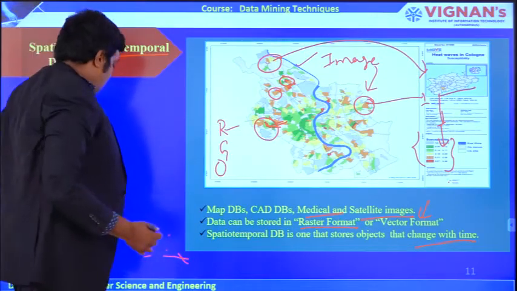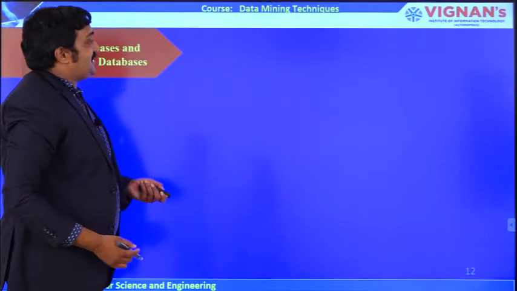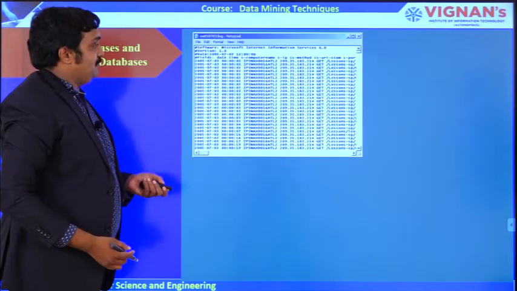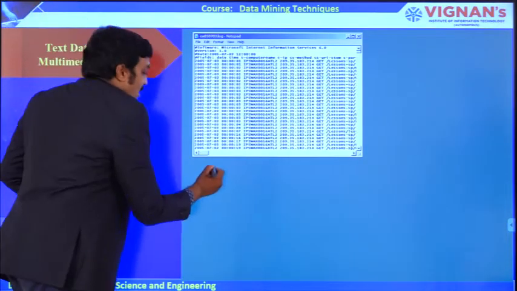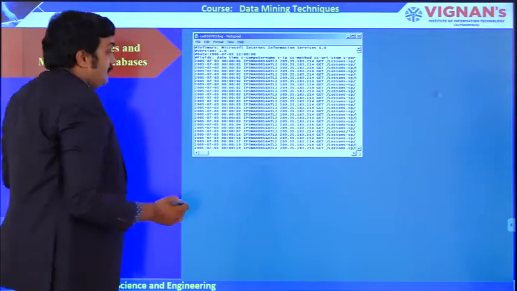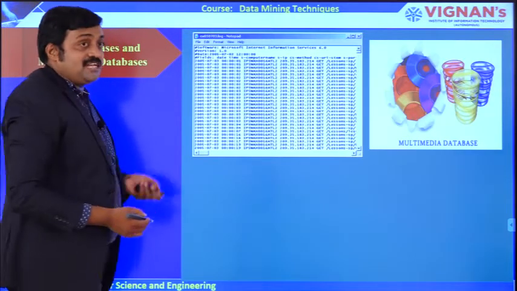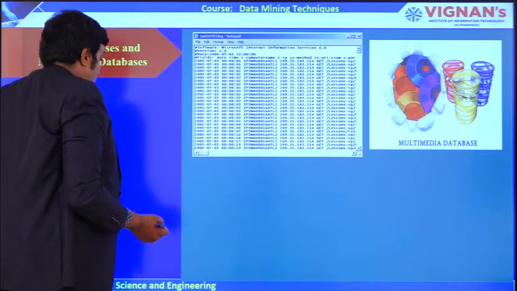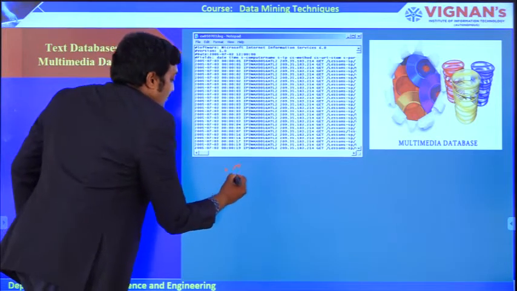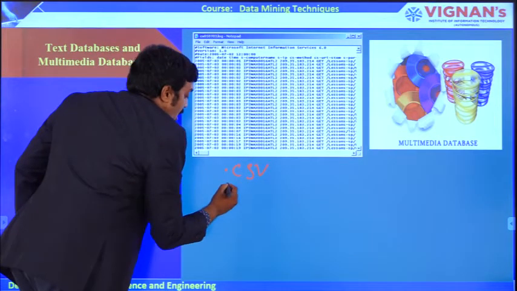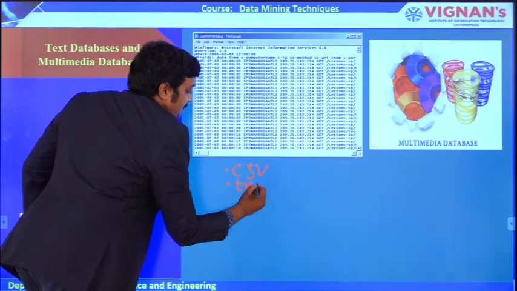Okay. Next one is the text database, well known to you. Text: .csv files, comma separated values, or .txt format.